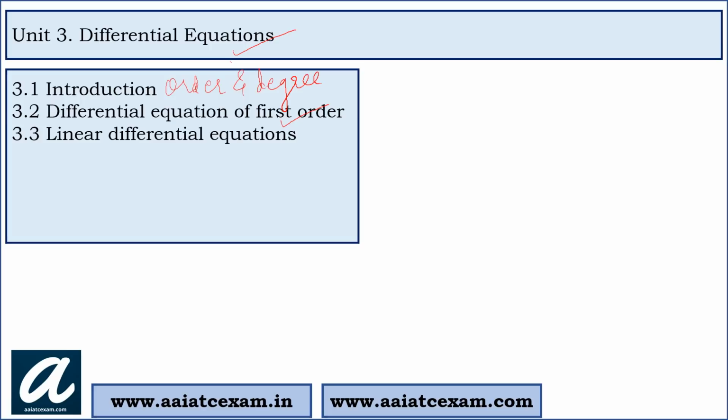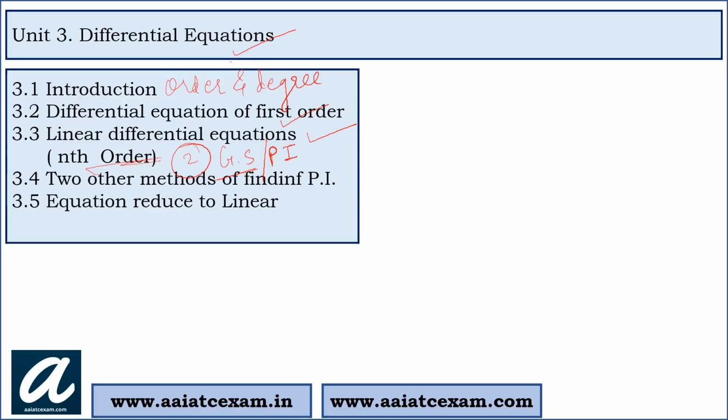Next is the linear differential equation and the exact differential equation. Linear differential equation of nth order has two parts, general solution and particular solution. For general solution, we have to find auxiliary equation, and there are two methods which are used to calculate particular integral. Last topic of differential equation is equation reducible to linear equation with constant coefficient. So this is all.